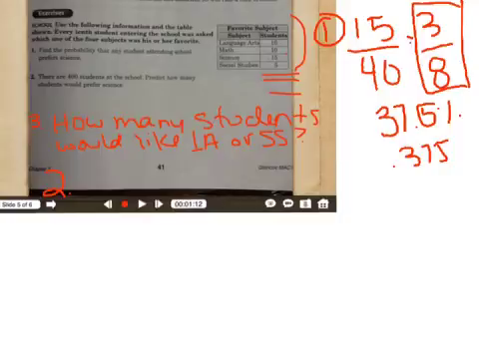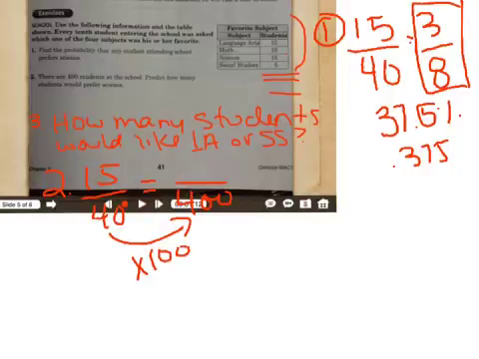Okay, number 2. There's 400 students in the school. Predict how many students would prefer science. So 15 out of 40 prefer science, and there's 400 in the school. So what do I multiply 40 by to get to 400? Times 10, my bad. Okay, then 15 times 10 gets me 150. So 150 out of the entire school population prefer science.